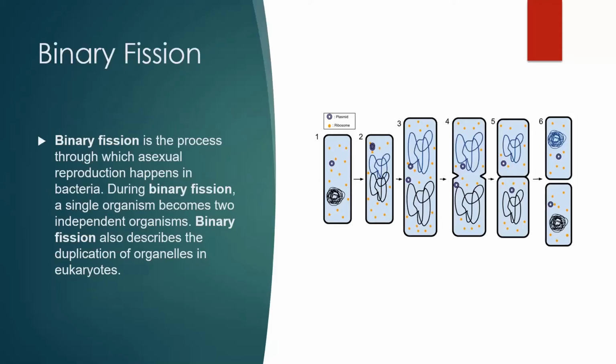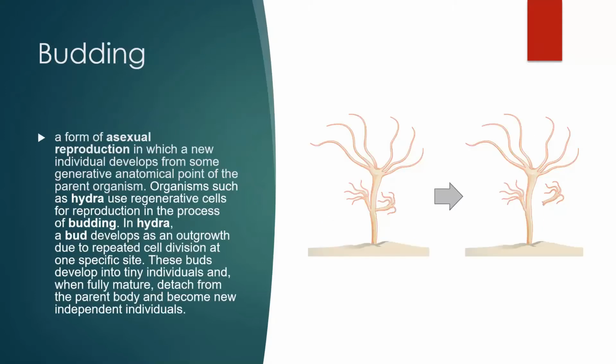First is binary fission. Binary fission is the process through which asexual reproduction happens in bacteria. During binary fission, a single organism becomes two independent organisms. Binary fission also describes the duplication of organelles in eukaryotes.